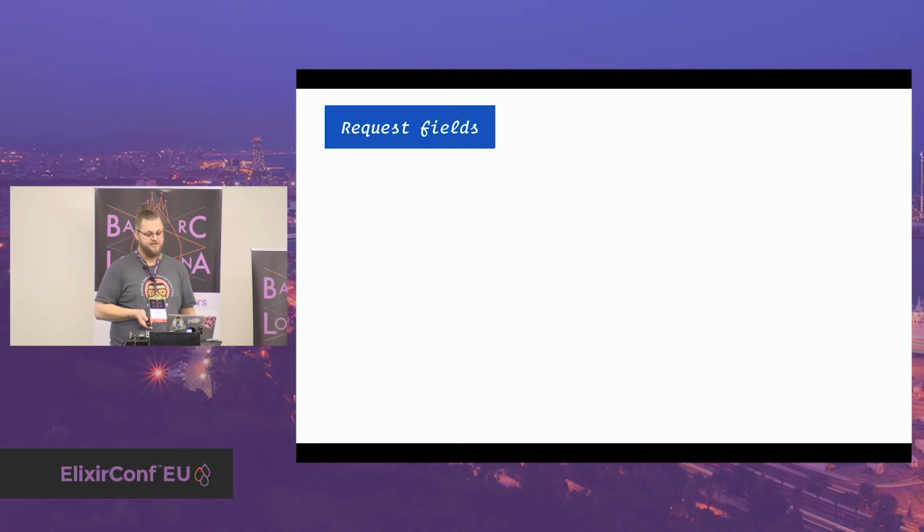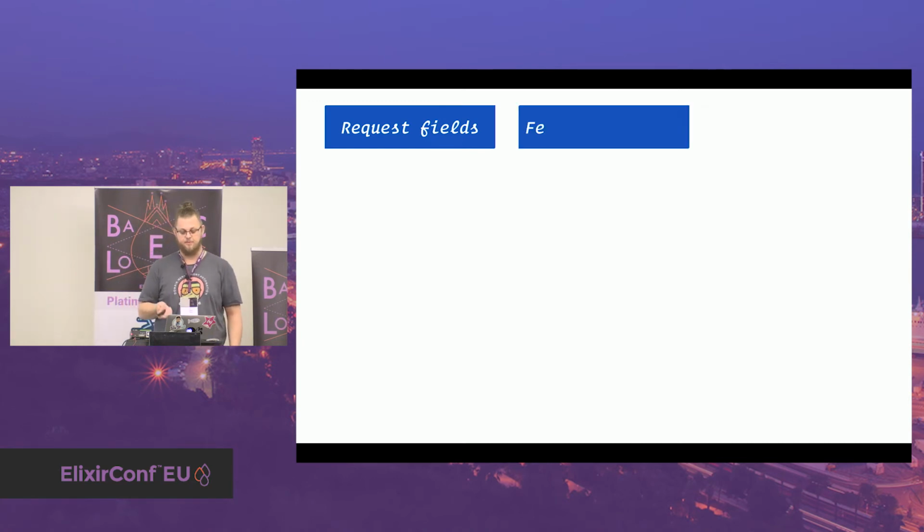So let's take a look at this struct. Again, FlatCon is a struct. It's a module and has a struct in it. And this consists of a variety of different fields. And in order to make sense of all the fields, in the documentation, these fields are grouped. So I also want to introduce them in a group manner. So it has the request fields, the fetchable fields, and the response fields.